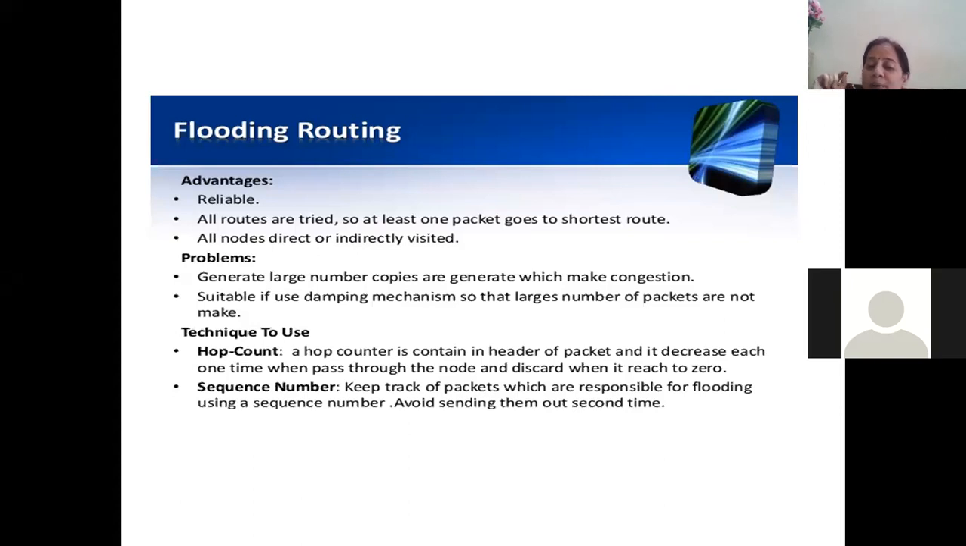We can keep track of packets which are responsible for flooding using a sequence number. If one particular packet has already been forwarded, then we need not forward that packet once again. For example, packet number 1 comes to a router, so the router will send that packet over all outgoing lines. Suppose packet number 1 is coming from some other router. The router can look into the sequence number, make out that it's a duplicate packet which has already been forwarded, and stop it. So there are different ways of overcoming the drawbacks of flooding.